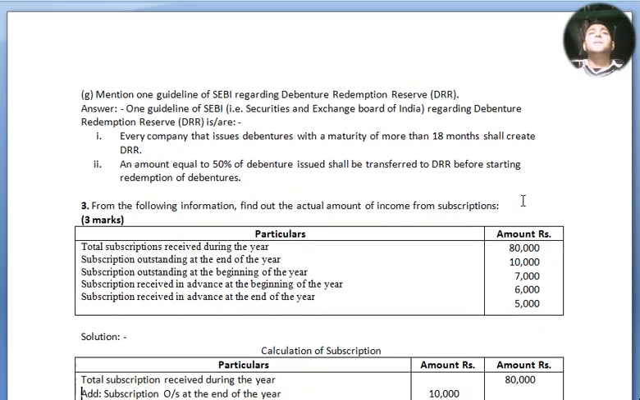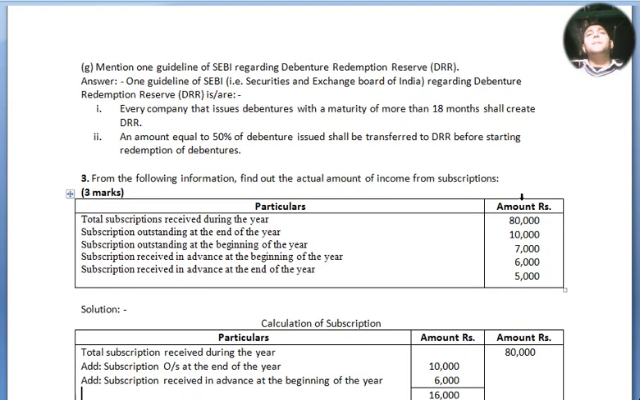Question number G. Mention one guideline of SEBI regarding debenture redemption reserve. SEBI, the Securities and Exchange Board of India. The guidelines regarding debenture redemption reserve are: number 1, every company that issues debentures with a maturity of more than 18 months shall create DRR, debenture redemption reserve. And number 2, I have written so that you will not get confused. If you like number 2, just write down number 2 and leave number 1. An amount equal to 50% of debentures issued shall be transferred to DRR before starting redemption of debentures.